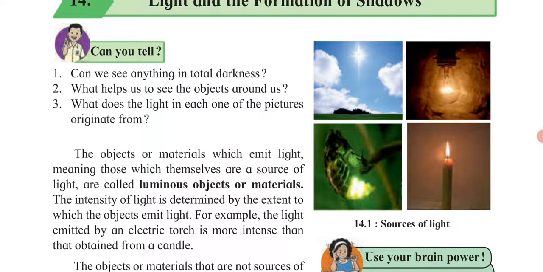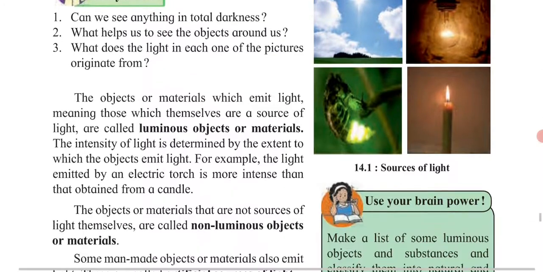So if you want to determine the power of a light, you can determine it by how it is falling on the other object. For example, the light emitted by an electric torch is more intense than that obtained from a candle. If you observe the light which we are getting from a candle and the light which we are getting from a torch, the torch light is very intense, in Marathi we can say tivra, than that of the candle.